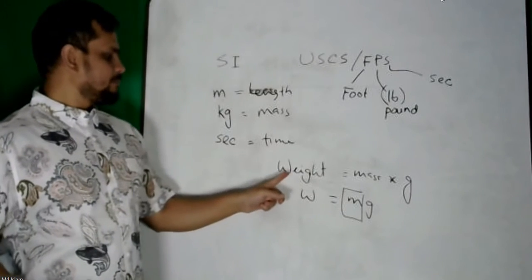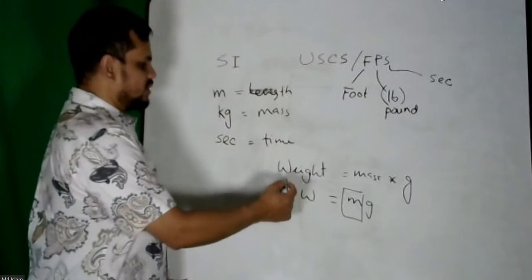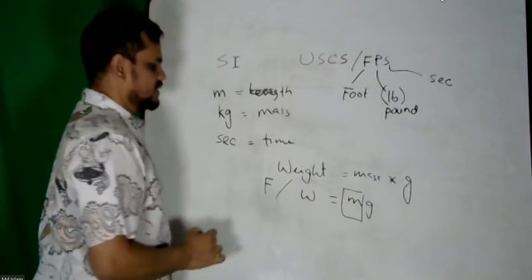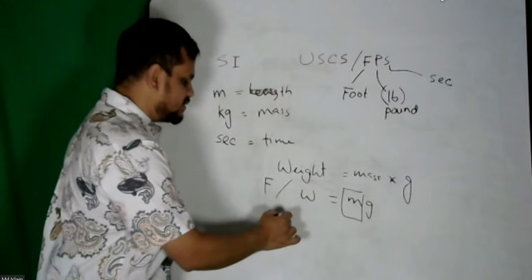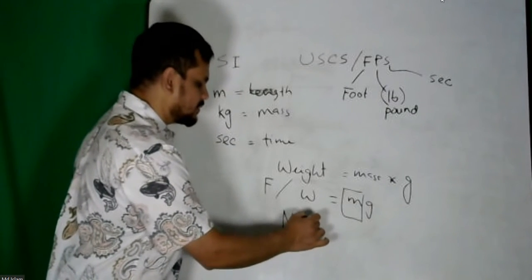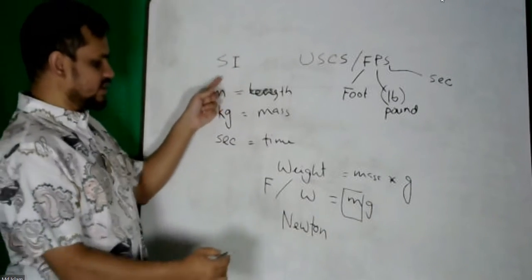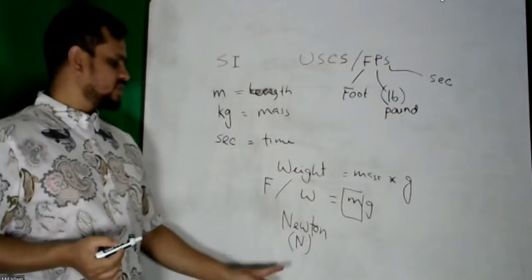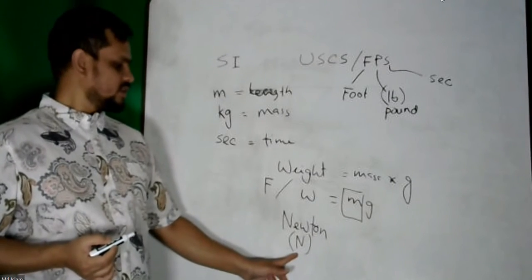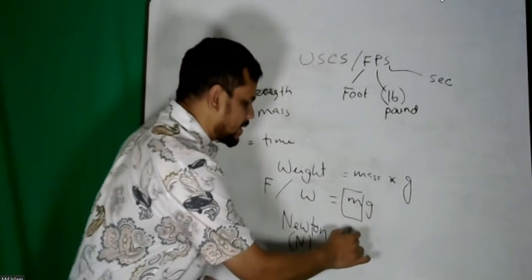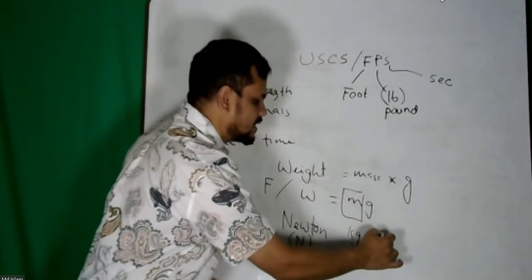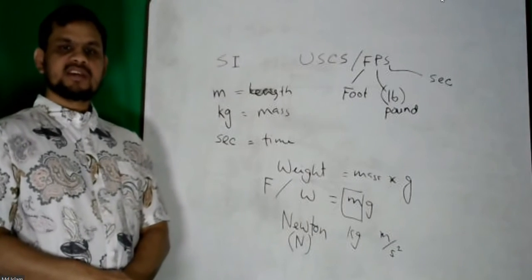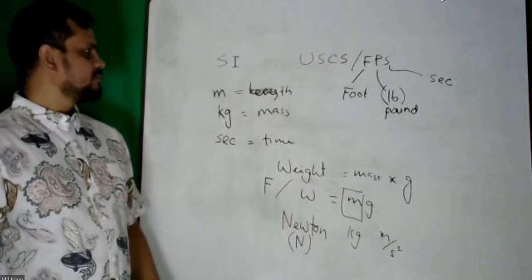So what is the unit of weight? Again, weight and force are the same thing. So its unit in SI is the Newton, uppercase N. Why uppercase? Because it is the name of a person, Newton. m is kilogram, g is meter per second square. That is for SI units.